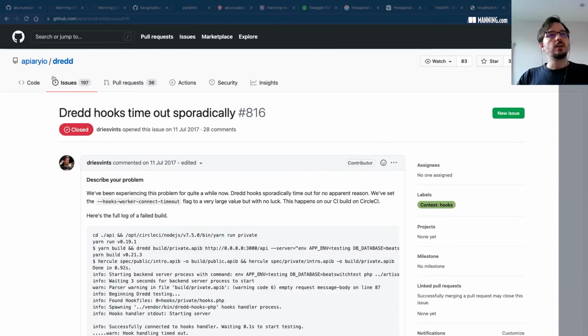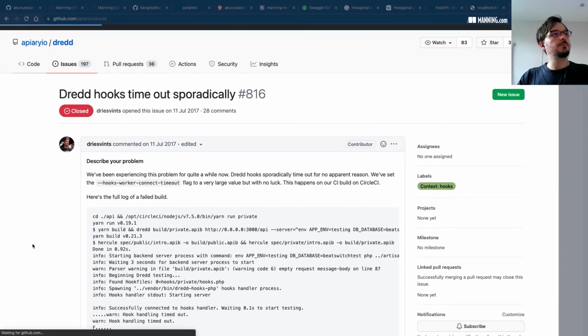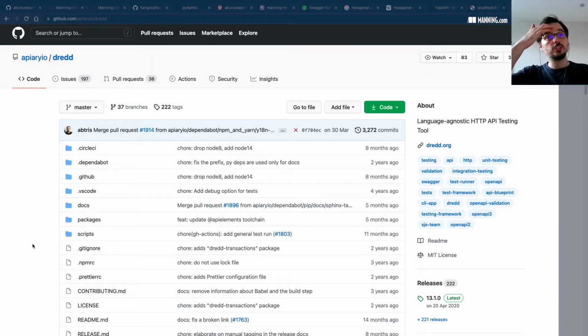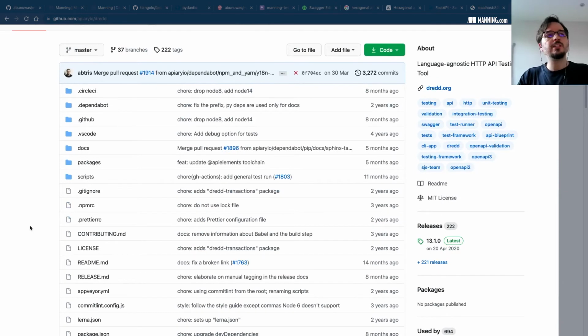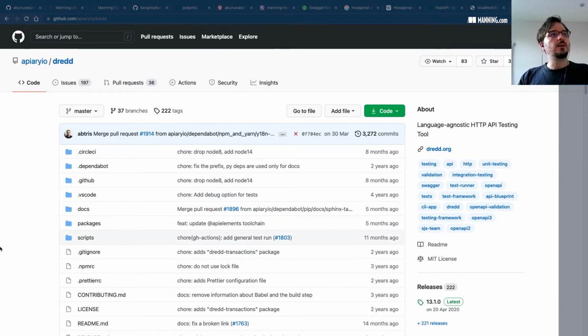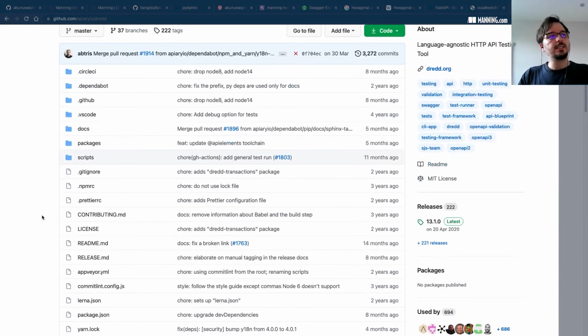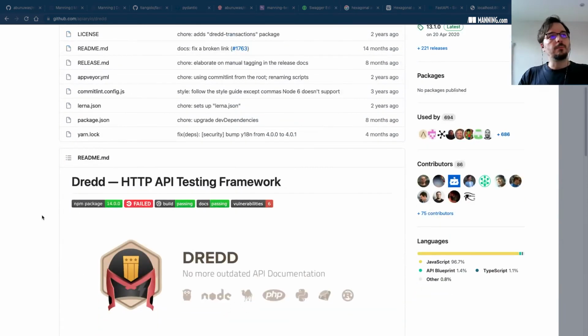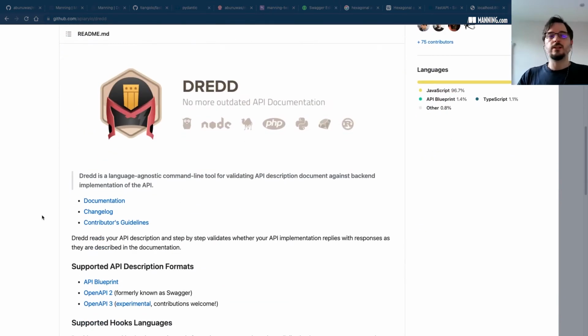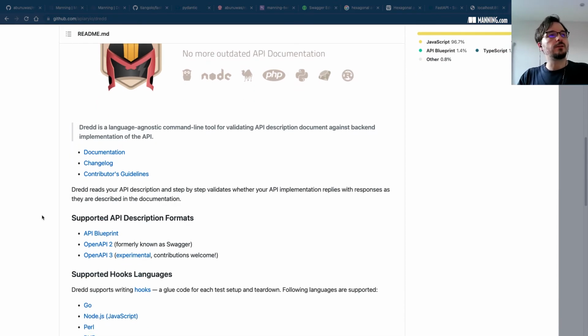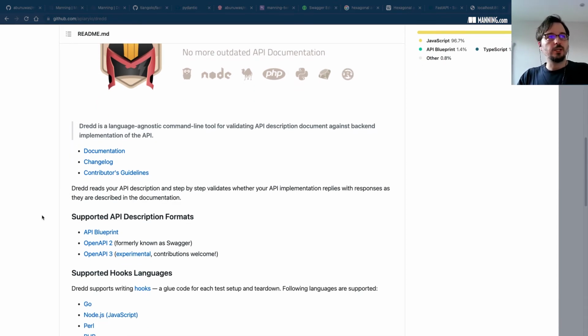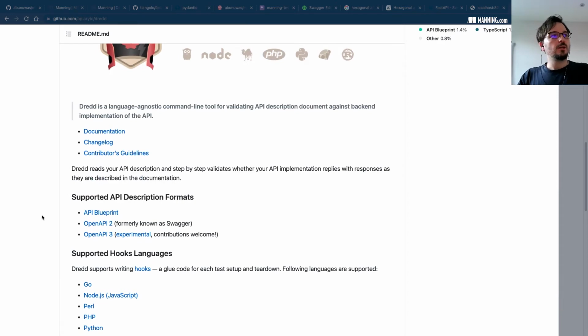There are some others these days, which I encourage you to explore, especially Schemathesis, which is written in Python. It's really neat. I'm going to focus on this one because it's the classic, and it does the job, and it's what I've been using for a while now. But perhaps it's worth doing another video later showing how Schemathesis works.